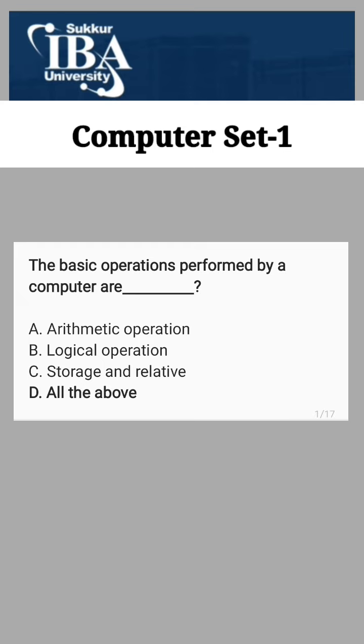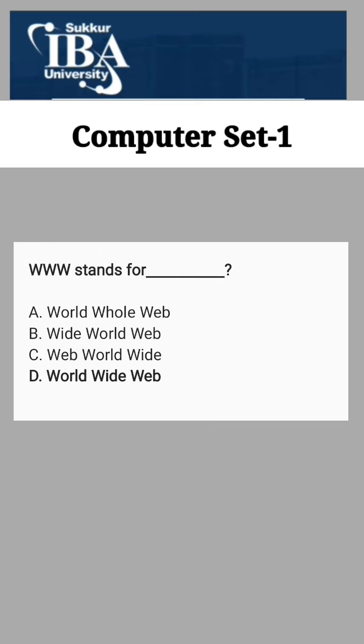A light-sensitive device that converts drawing, printed text or other images into digital form is B. Scanner is the correct answer. www stands for D. World Wide Web is the correct answer.